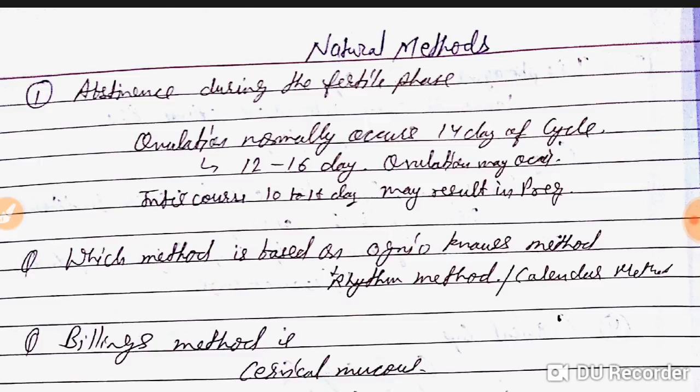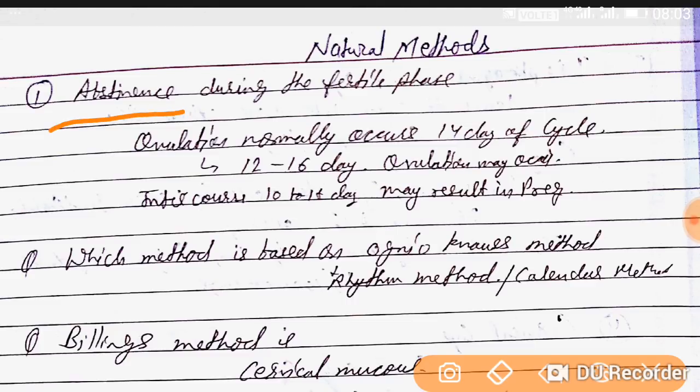Our today's topic is natural barrier methods, natural contraception. How do we prevent pregnancy in a natural way, like abstinence during the fertile period. Ovulation normally occurs on the 14th day of the cycle, so we can say ovulation may occur between the 12th and 16th day. Why? Because it's not possible for it to be exactly 14 days.